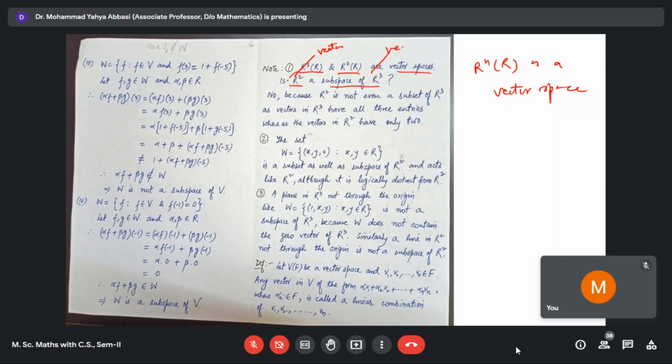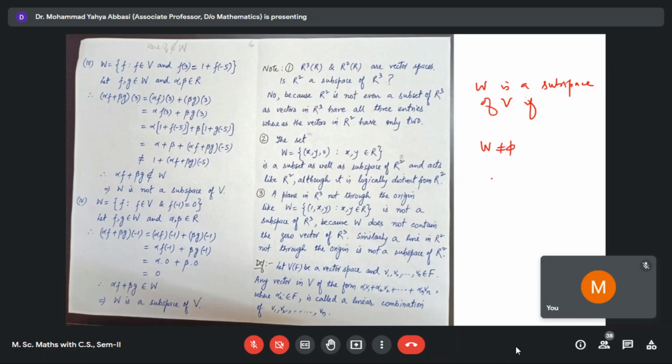But R2 is not a subspace of R3 because, you see, W is a subspace of V if W is non-empty, W is a subset of V, and W is a vector space under the same conditions. So this condition is not satisfied here.